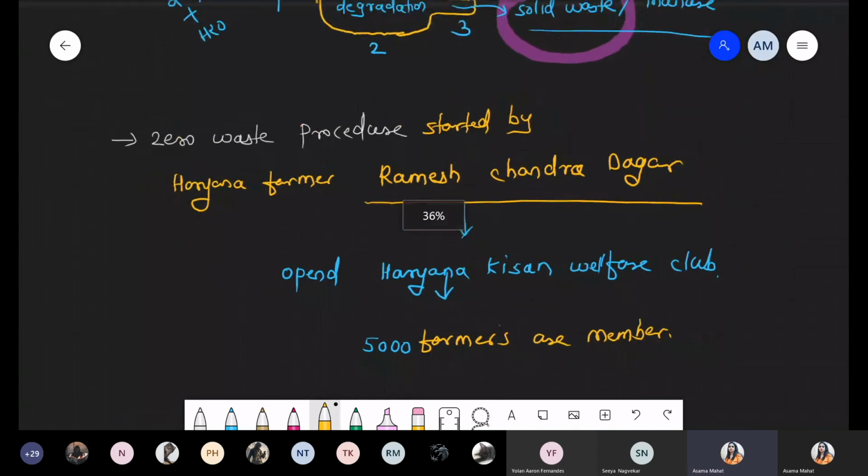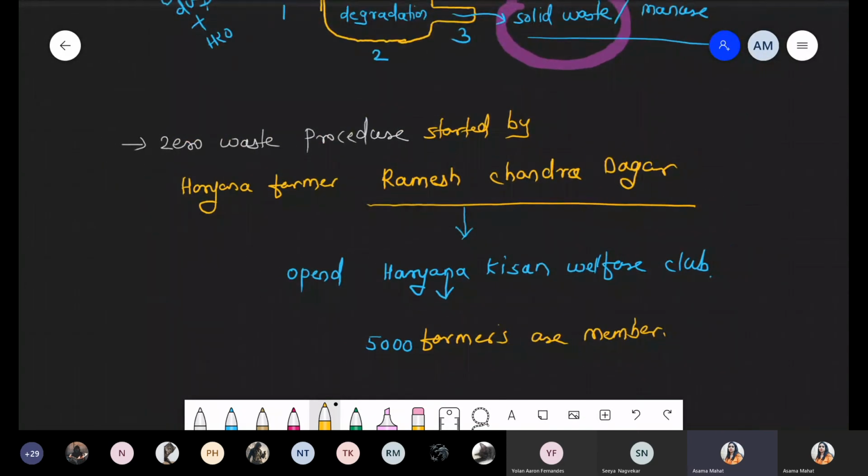Okay, so such a technique is simply called the cyclic method, the zero waste method, where waste is again used as a resource, and again we obtain different raw material, different natural gases, and it also acts as a manure. So have you got this point? It's a very simple point है. ज़्यादा हम डिटेल में नहीं जा रहे. Just remember the case study. What is the case study name? What is its purpose and who started that case study? That's it.